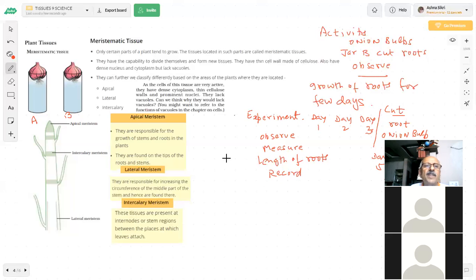What will you observe? Will the roots be the same in both the jars, or will the roots continue growing more in one than the other? So we have to find these answers. You have to observe the growth of the roots.